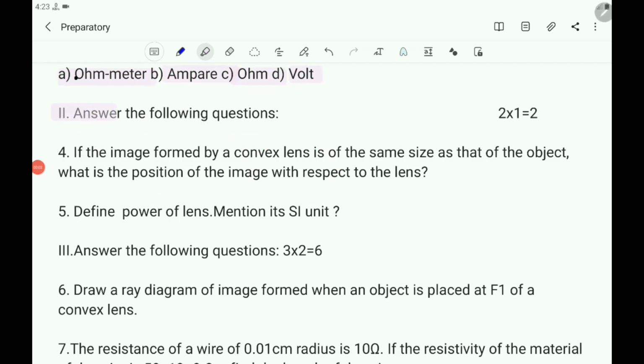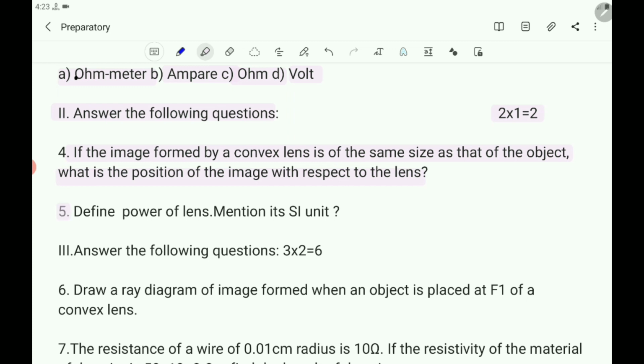Then, second main question: answer the following questions. 2 questions are there, each carrying 1 mark. Fourth question: if the image formed by a convex lens is of the same size as that of the object, what is the position of the image with respect to the lens?